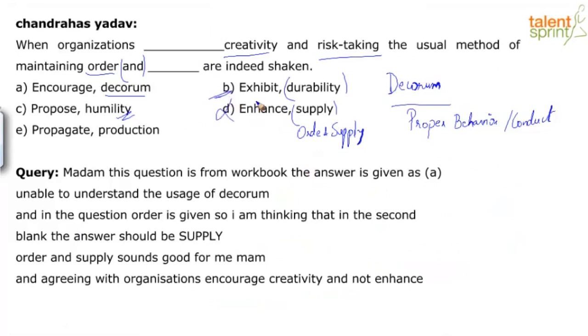Production, propagate also. So the right option is, when organizations encourage creativity and risk-taking, the usual method of maintaining order and decorum are indeed shaken.